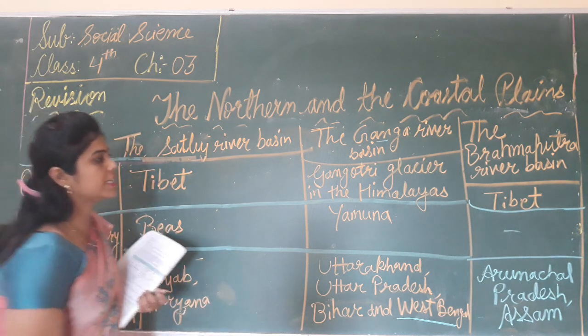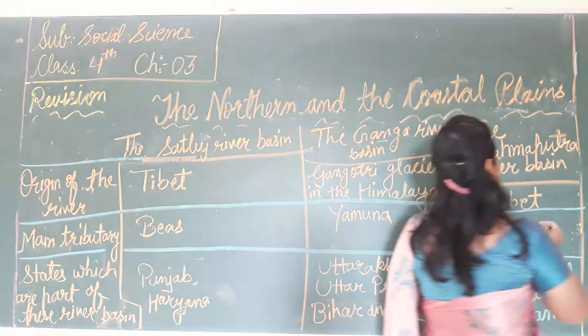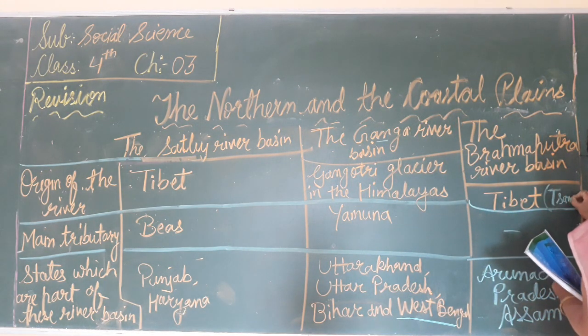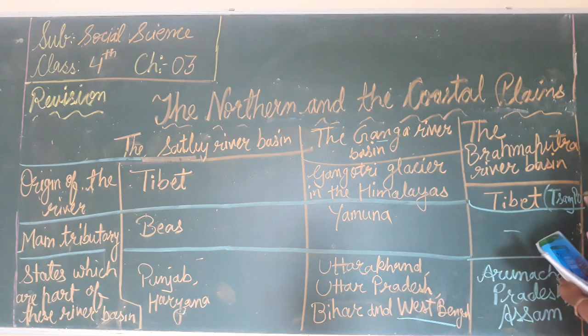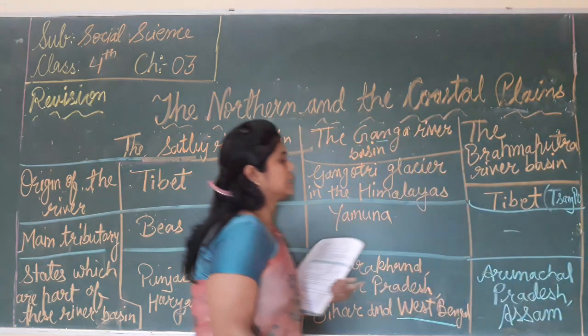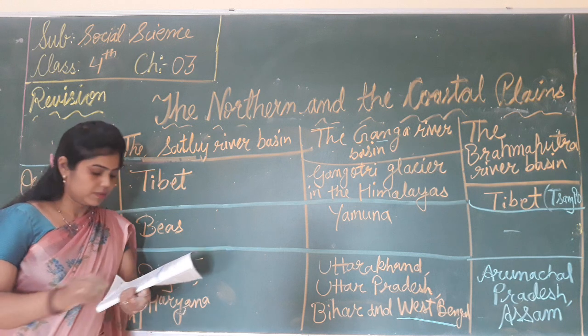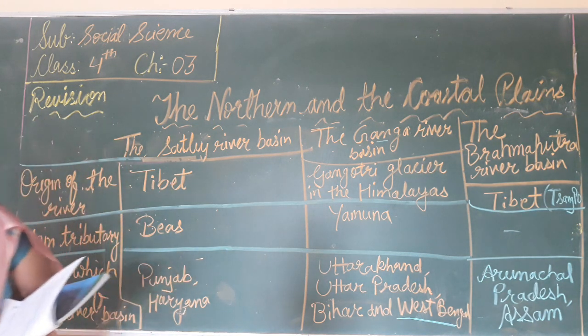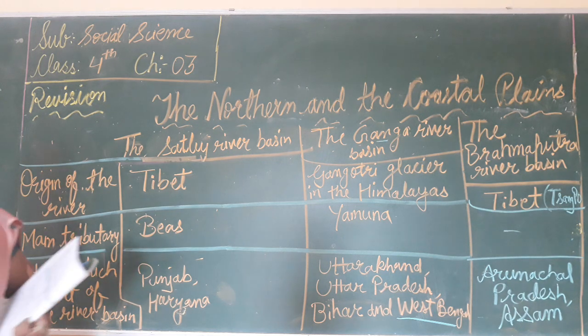So it is called Shyampo in Tibet. Now, what did we learn?